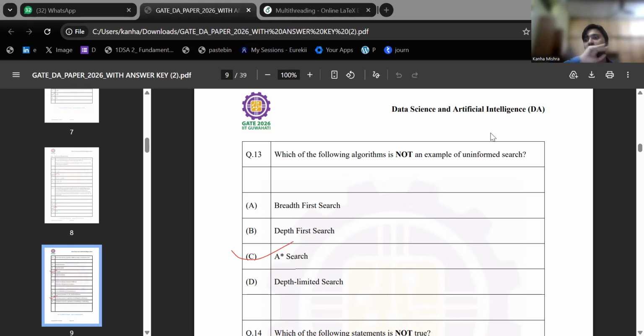In breadth first search, you are going level by level, like first level, then the second level, and the third level. In depth first search, you go till the last, and then you explore the next path if you are unable to find something. These are some common ones. Now, what are examples of informed search? A star search is an informed search, and greedy algorithms are informed searches because you try to estimate how far your goal is, and every time you ensure the best possible decision is taken.